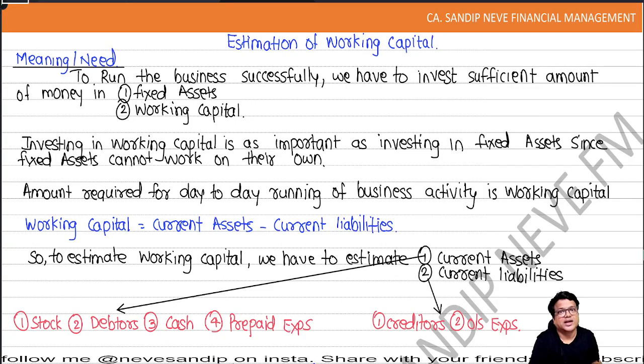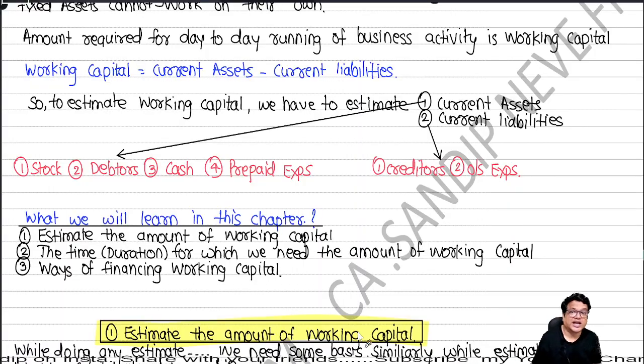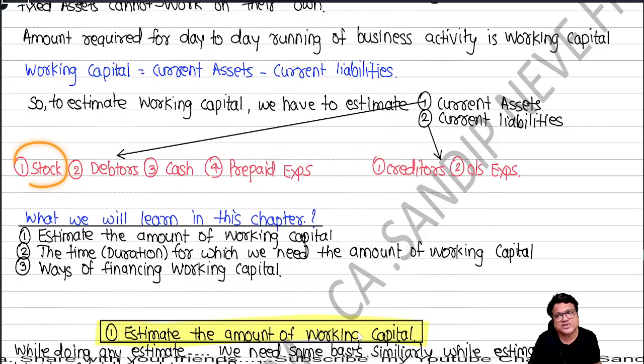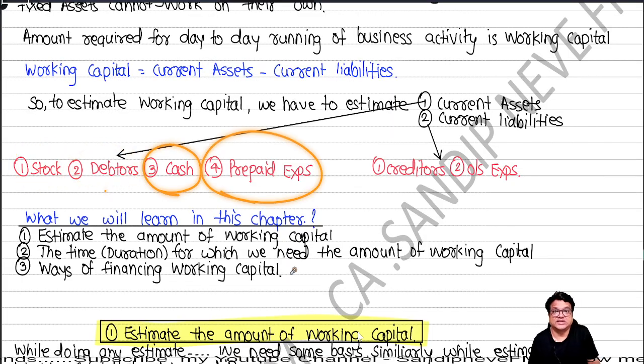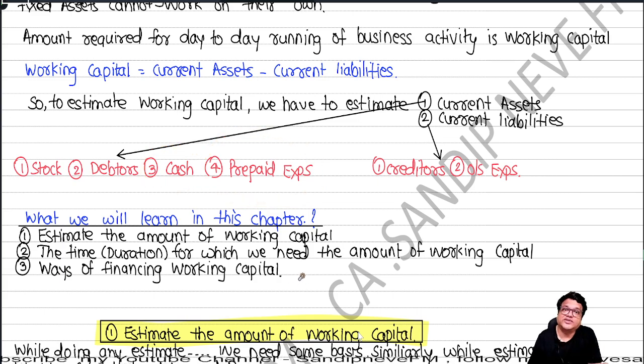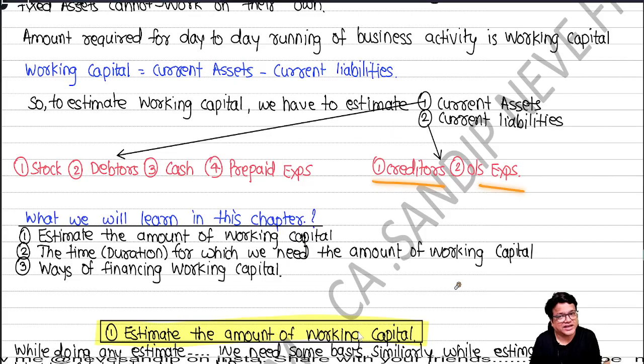So we are estimating. In general, I would say any business would have stock, debtors, cash, prepaid expenses. Sir, what if something else is given in the question? We will follow that. I'm telling you in general. And general current liabilities would include creditors and some outstanding expenses.